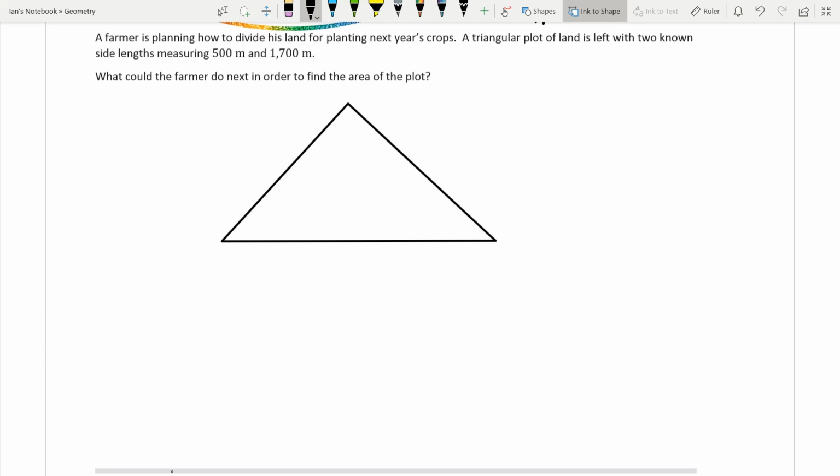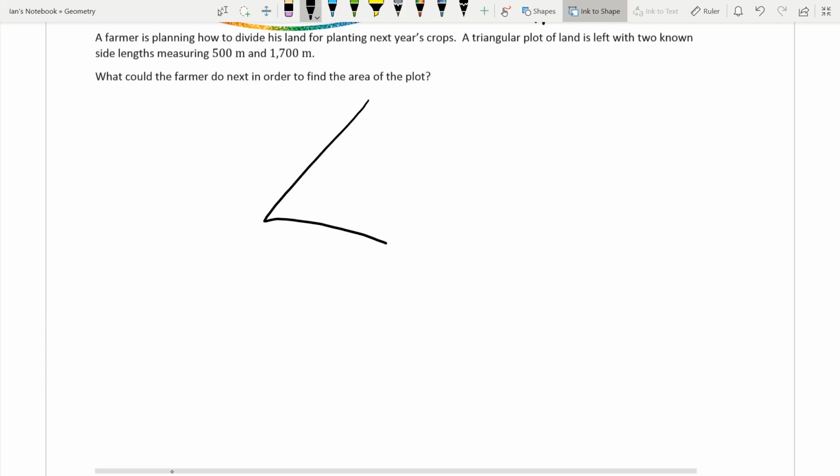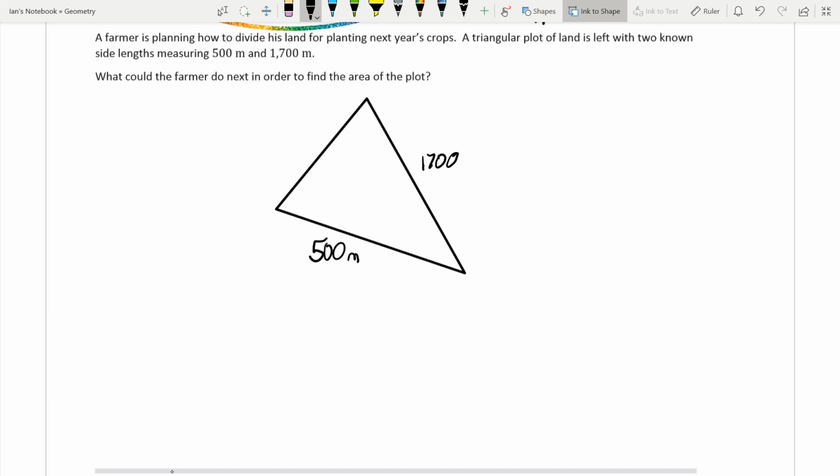And that looks like it's a right triangle, so I'm going to redraw that. There we go. That looks better. So we have 500, what was that? 500 meters and 1700 meters. What could the farmer do next to find the area of the plot of land?